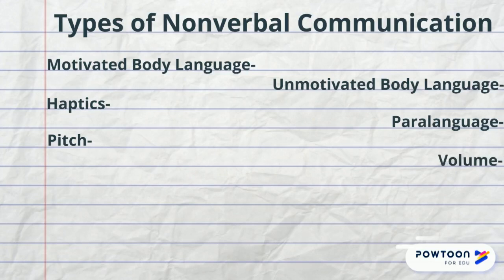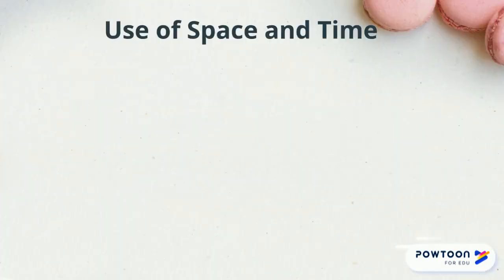Volume is how loud or soft a voice is. This changes with emotion. For example, people's voices often get louder when they're angry and softer when with friends or family. Rate is the speed at which a person speaks. On average, most people speak around 100 to 200 words per minute. This may get faster when nervous or excited, or slower when thinking about what to say next.